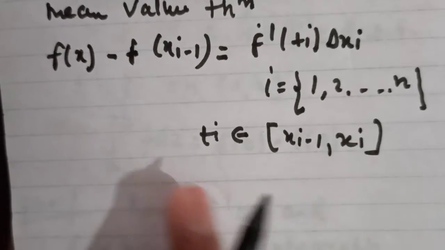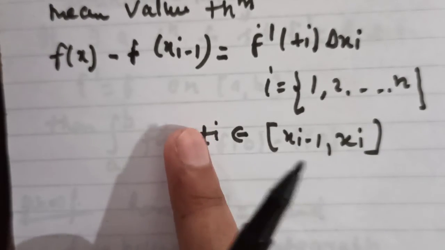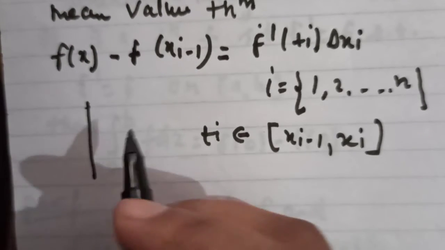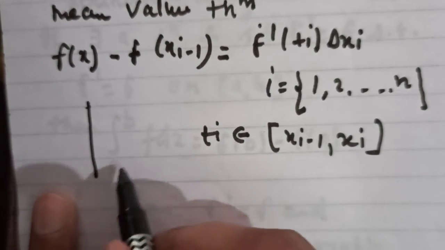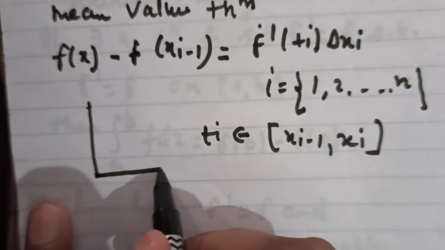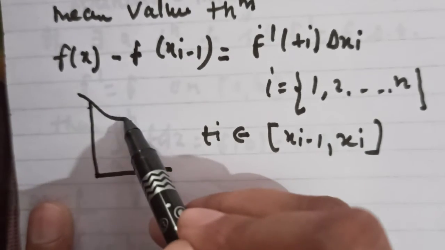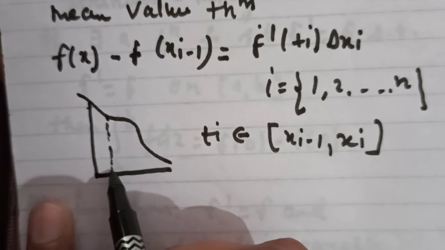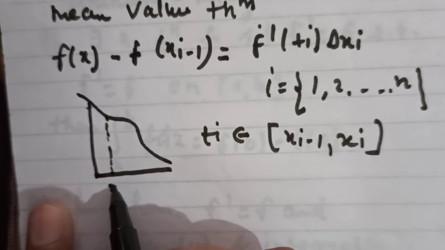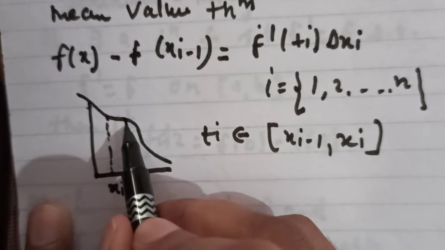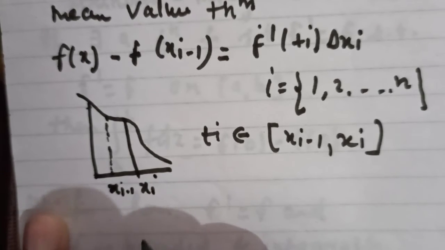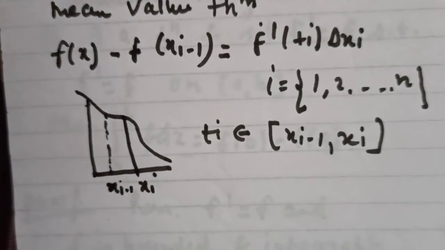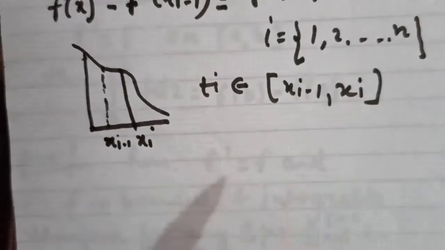When you take the difference between them, xi minus 1, if I just take a graph of this, let's see how it will be made. When you take this type of graph, this is xi minus 1 and this is xi, and you can see that xi is greater than this term.